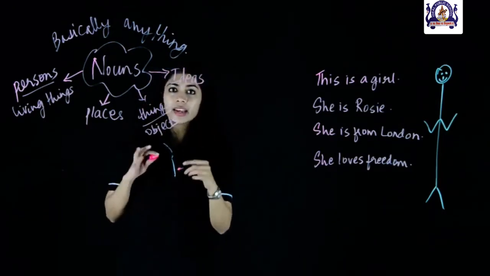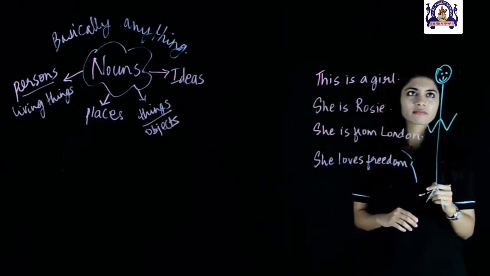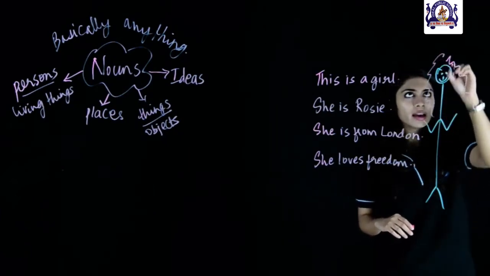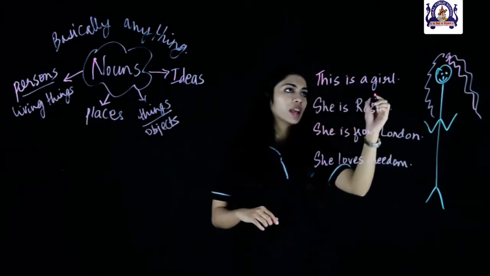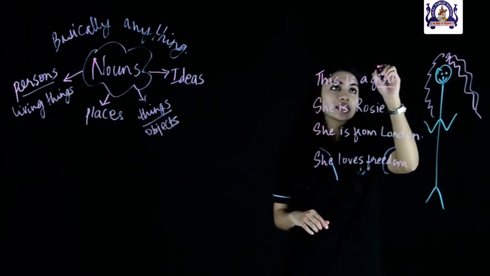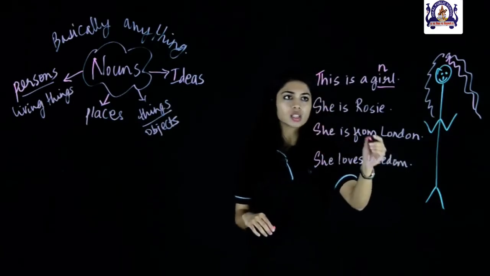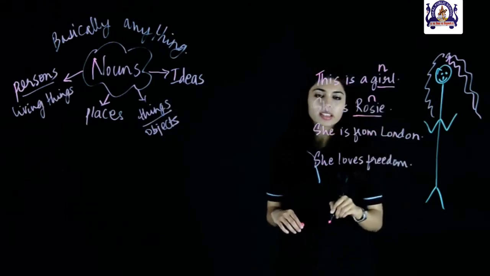So let's understand nouns better with this. What is this? Well, let's just give it some long pink hair. And this is a girl then. So we have girl, which is our noun in this sentence. And she is Rosie. So that is the girl's name, and that becomes our noun in this sentence.